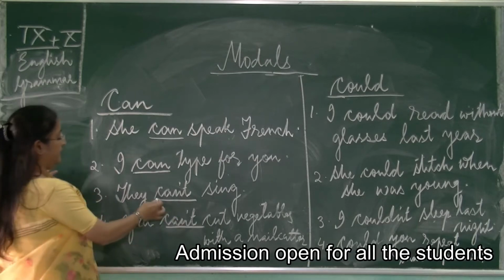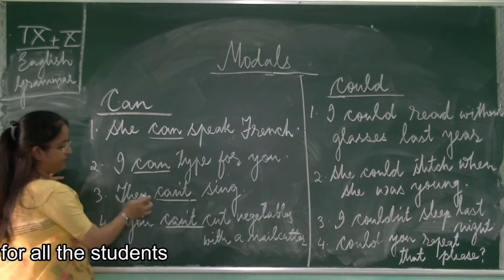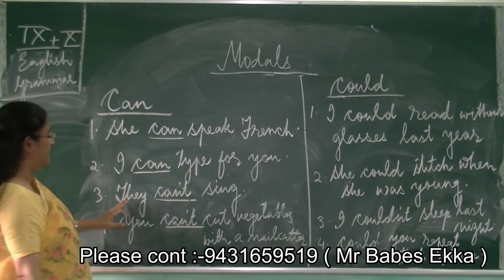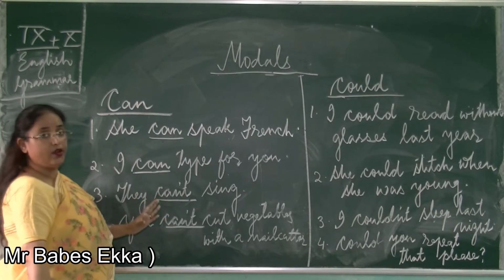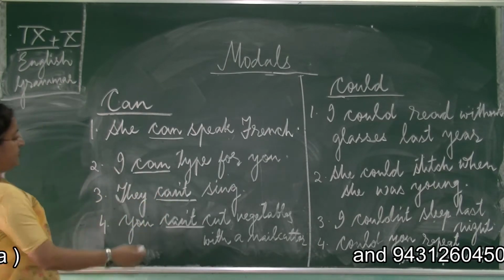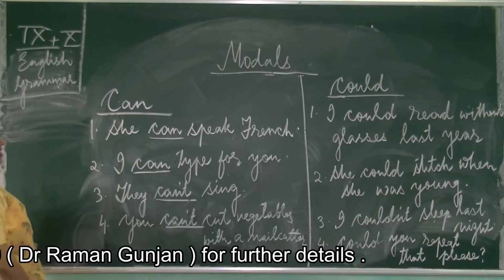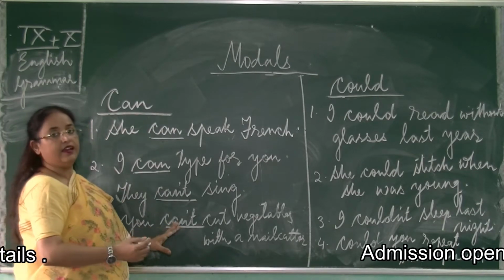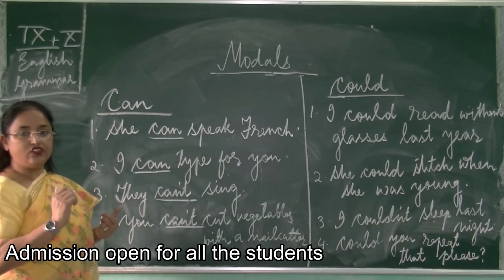So here the modal verb can't, which is in the negative form, is telling us the disability of the speaker. So they can't sing. Next is you can't cut vegetables with a nail cutter. Now here the disability is shown of the nail cutter, that with a nail cutter you cannot cut vegetables.